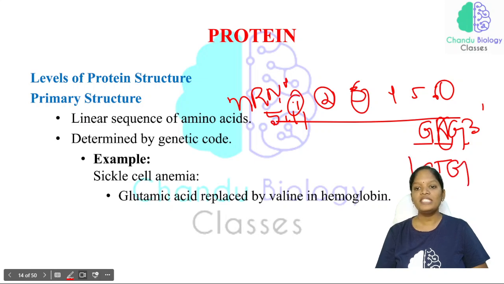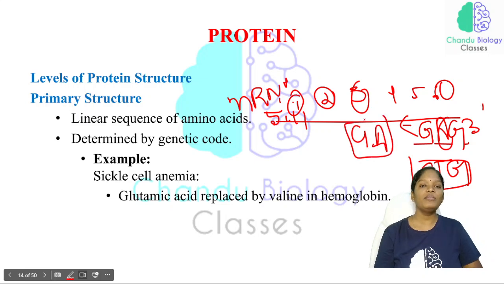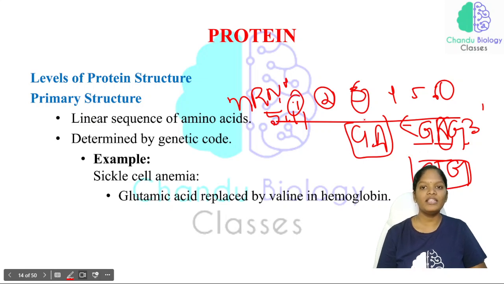GTG. Usually the codon GAG codes for glutamic acid, and this glutamic acid in the mRNA is meant to maintain the structure of hemoglobin, the structure of RBC. But instead of glutamic acid, the A has been mutated to GTG. So this GTG codes for a valine.